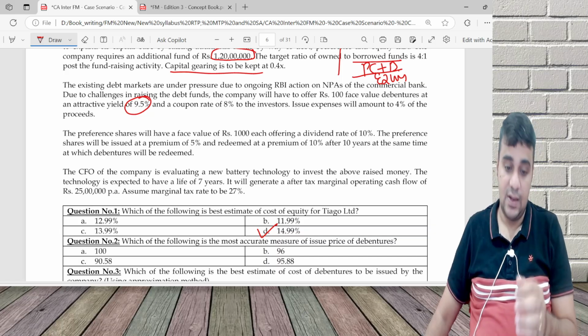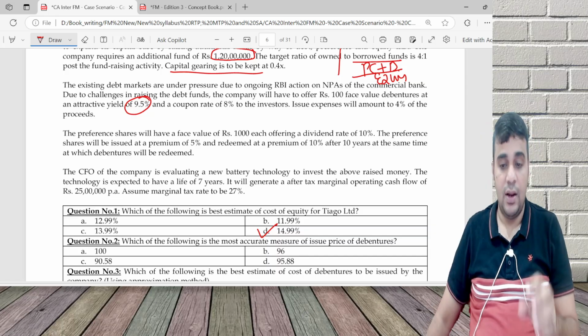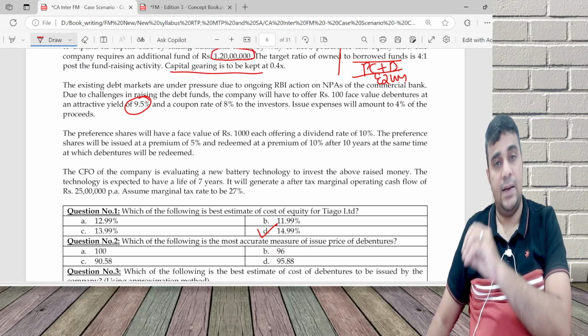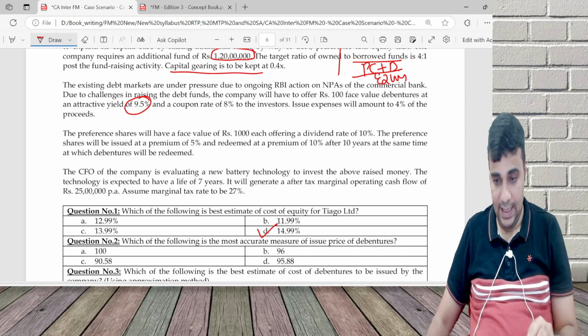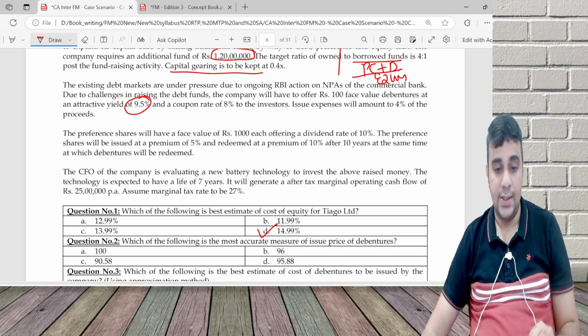In this case, the bond will be issued at a discount. How do I calculate? Year, cash flow, PVF, DCF. You will be paying 8, and the discount rate will be 9.5. This is due to challenges in raising the debt.